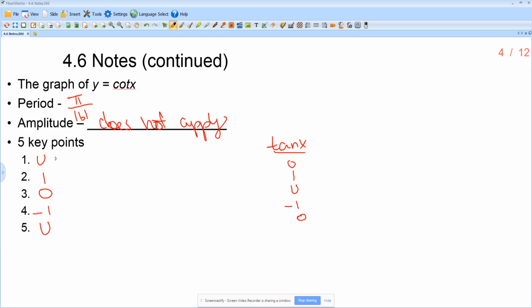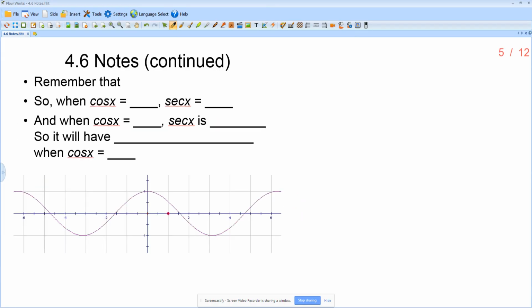It might be a little bit much to be like, oh, I have to memorize the cotangent as well. No, if you memorize tangent, then for cotangent you're just doing the reciprocal of each one of these. All right, so using that same idea of reciprocals, remember that secant x is equal to 1 over cosine x.